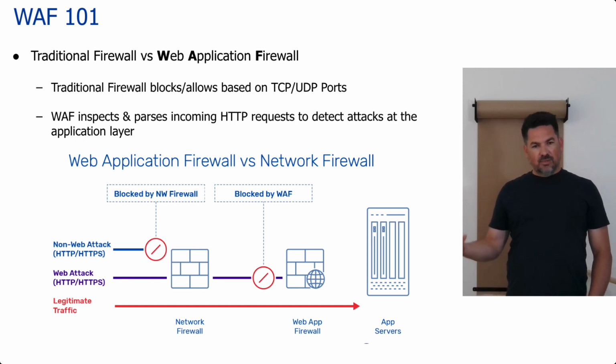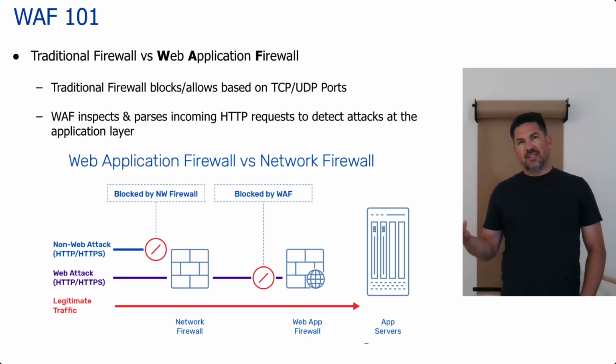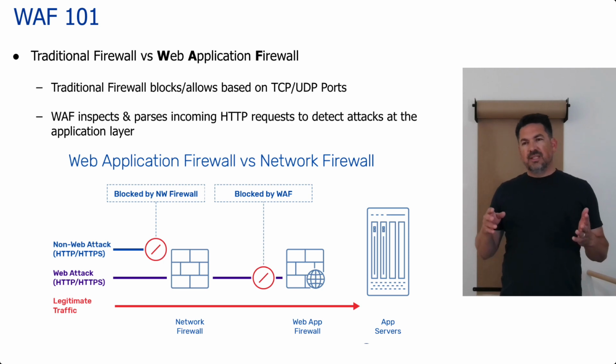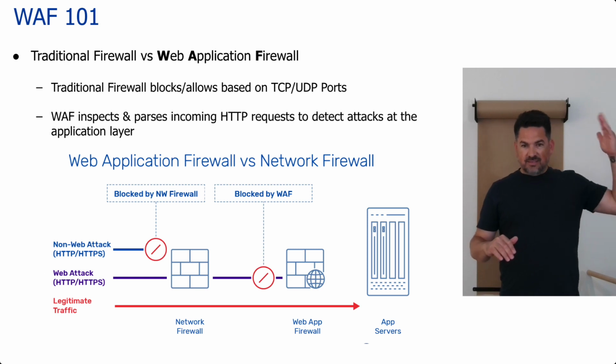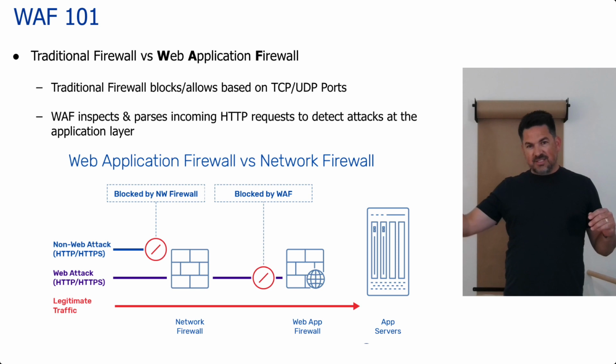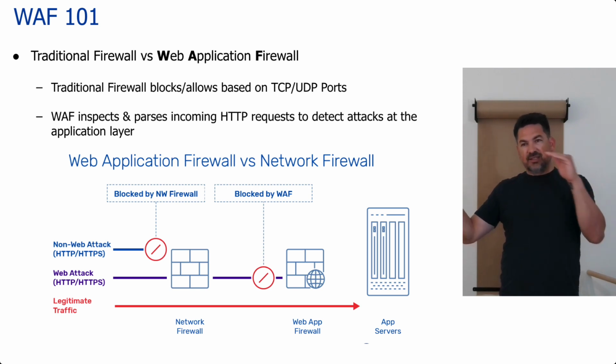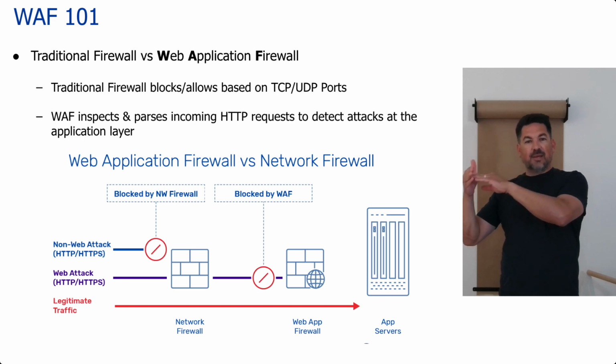So we always start off with the 101: a web application firewall in contrast to a traditional firewall. A traditional firewall is looking at all of the traffic that's coming in. So it's like, from this person or this IP address to this host, it's trying to go there. Is it allowed to hit that host at that port?